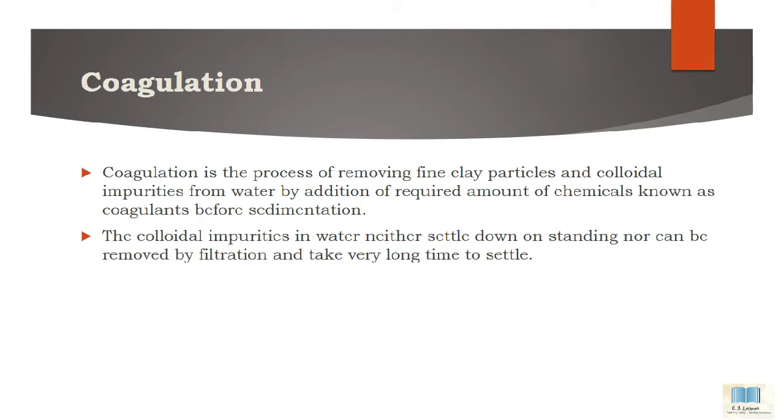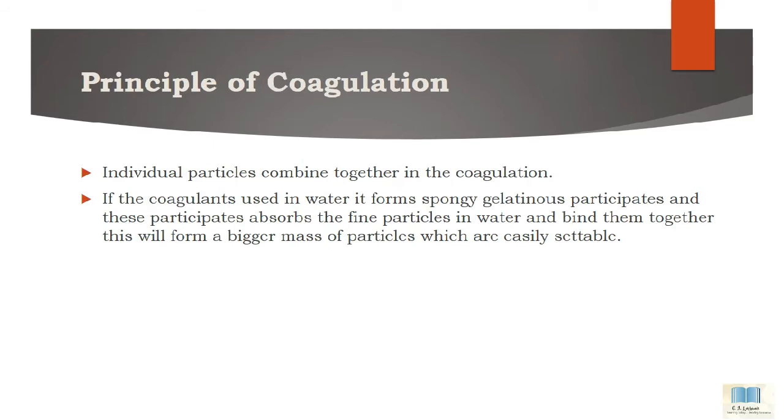Then what is the principle of coagulation? Individual particles combine together in coagulation. That is, two or more particles are combined together and form one particle. This process is coagulation. The second point is, if coagulants are used in water, they form spongy gelatinous precipitates, and these precipitates absorb the fine particles in water and bind them together. This forms a bigger mass of particles which are easily settleable.